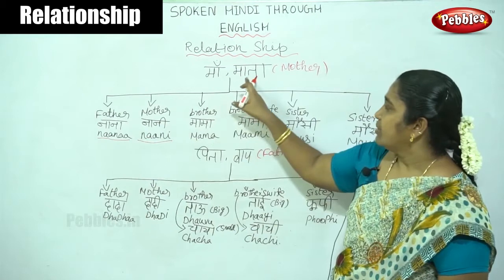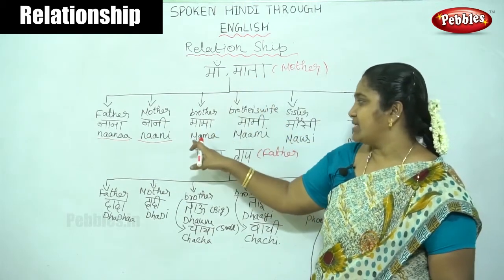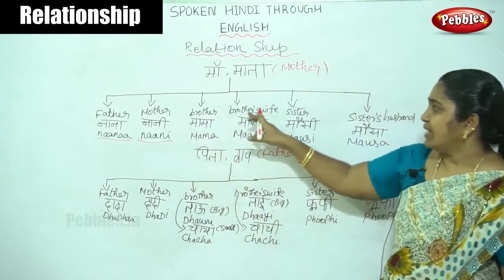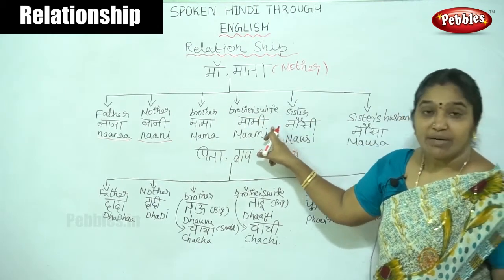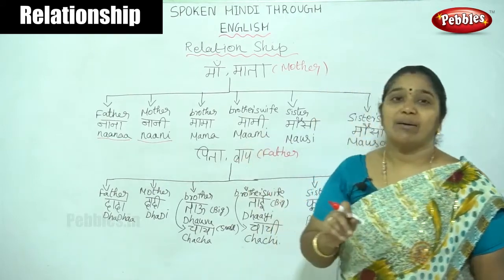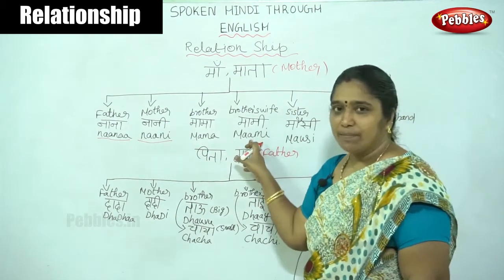Then the brother of our mother is Mama. Then brother's wife. Our mother's brother's wife is called as Mommy. We have to call them as Mommy.